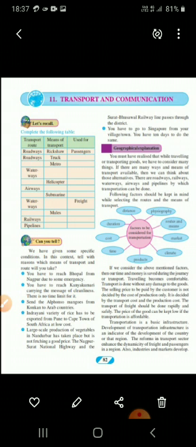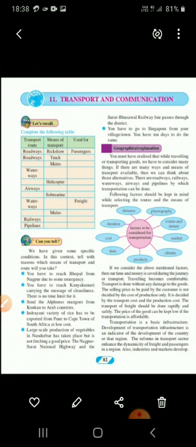Likewise, roadways, truck. The means of transport is truck. What is the truck used for? Truck is used to carry goods. Understood? So likewise, you have to complete this table. Railway: the means of transport is metro, and what is the use of railways? That is for commuters, that means for passengers to travel from one place to another.